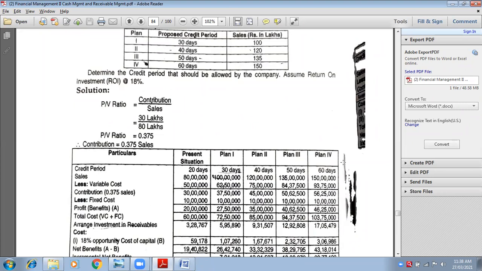Okay. Now Anu says, ma'am, when we are multiplying 6.25 with 1 lakh, it is 62,000, 6 lakhs 25,000. Are you sure?